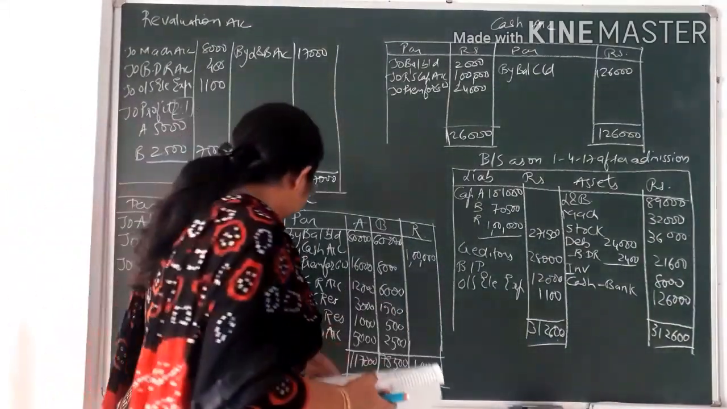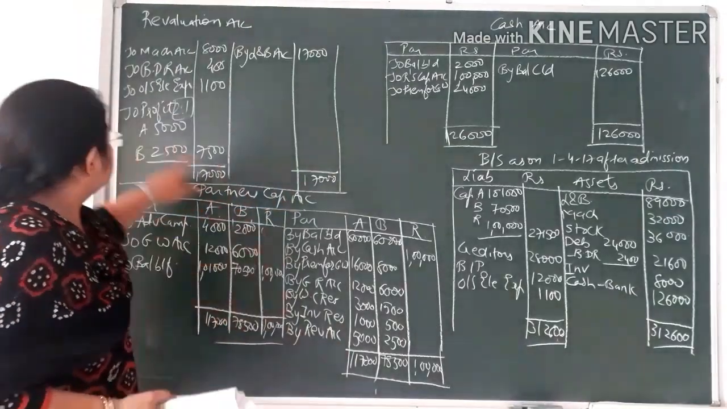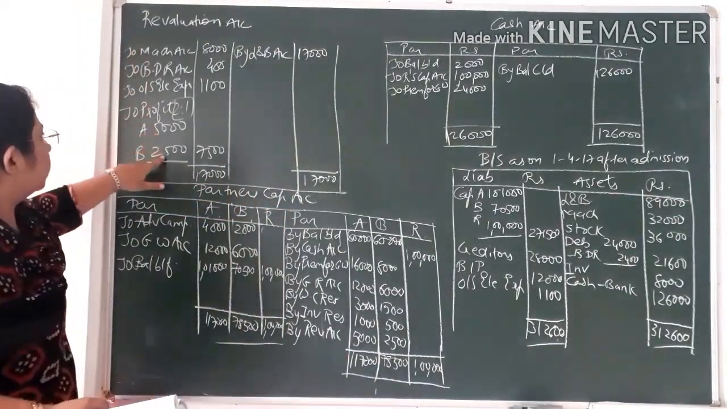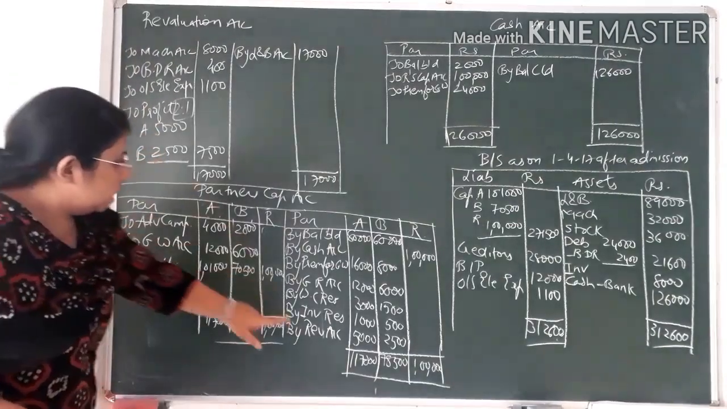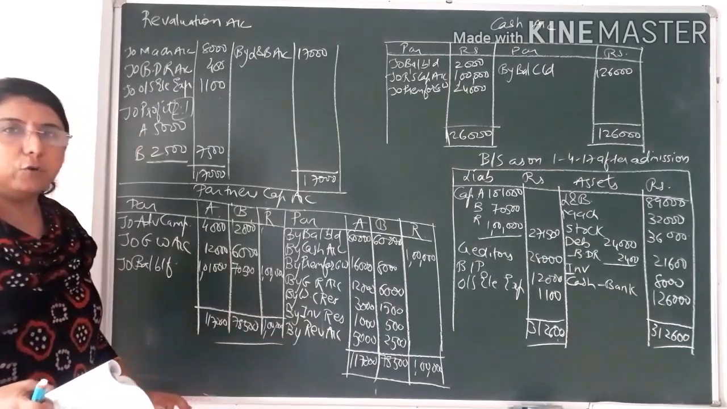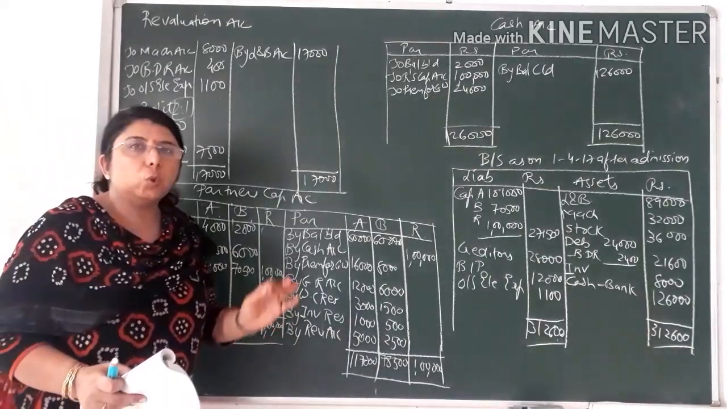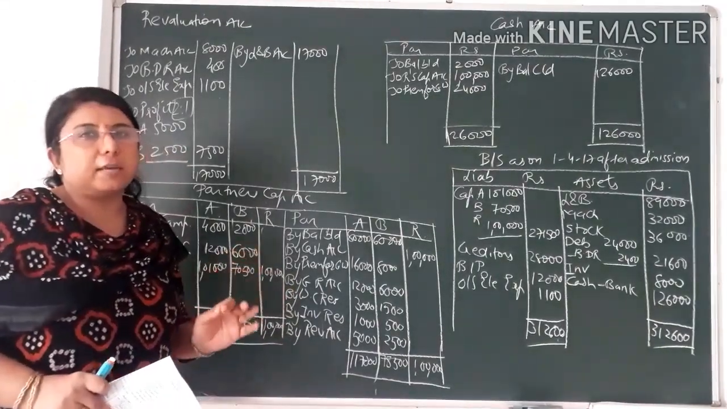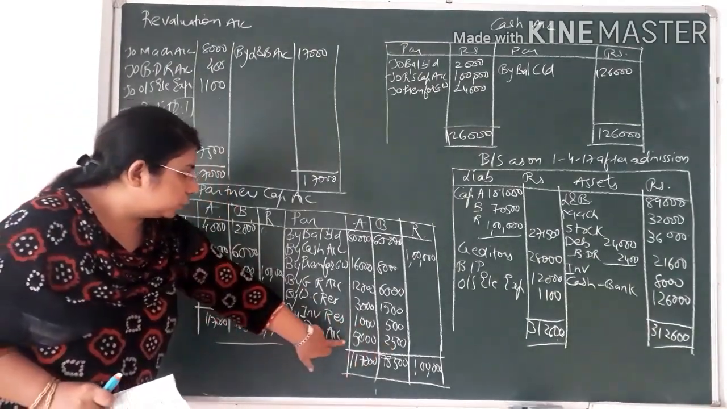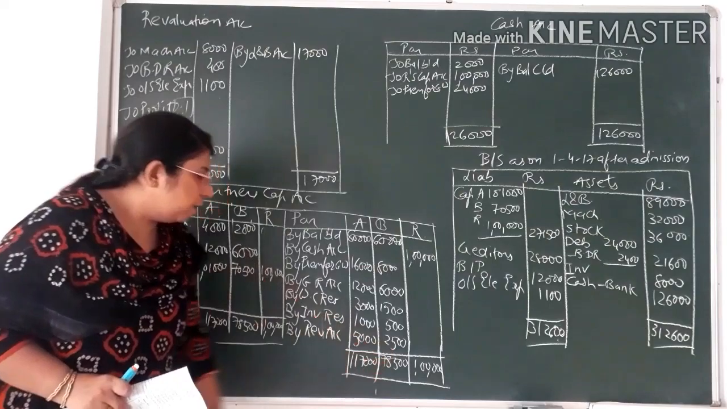Now the next entry is of the profit that we have earned from revaluation account, that is 5,000 and 2,500, which is to be transferred to partners' capital account credit side. Actually the entry would be revaluation account debit to A's capital account credit and B's capital account credit. So on both credit sides you will be writing by revaluation account 5,000 and 2,500.